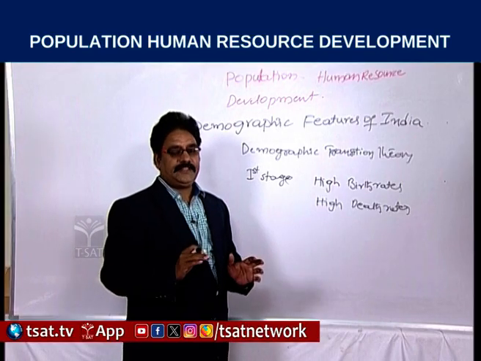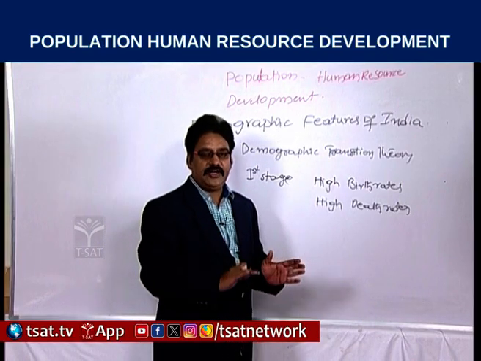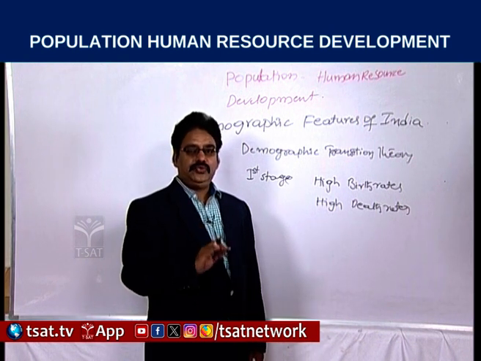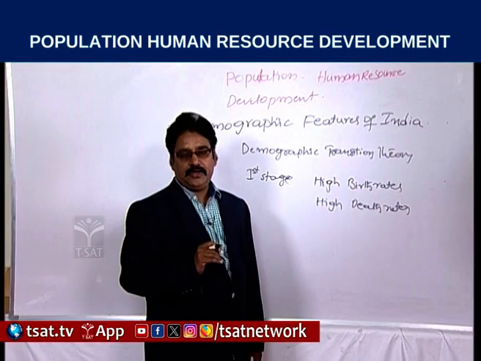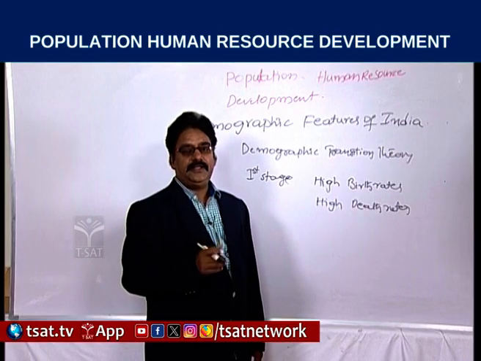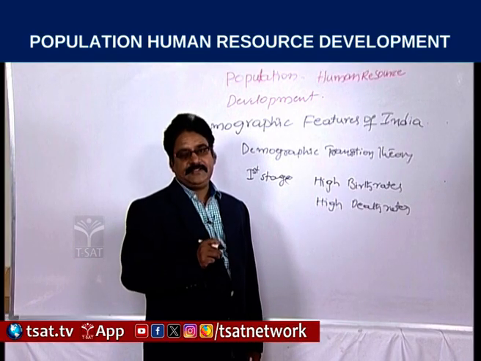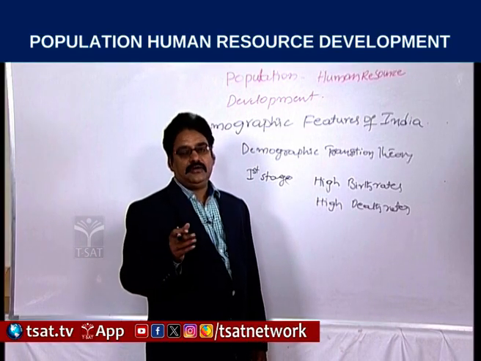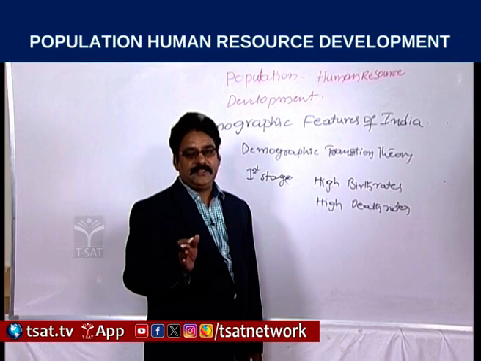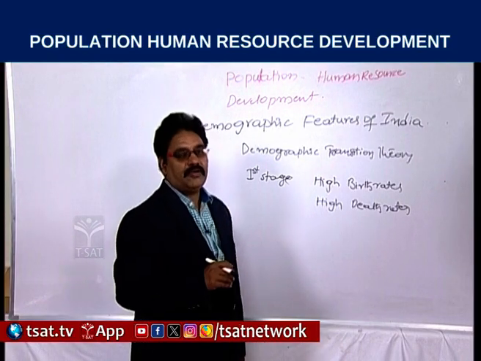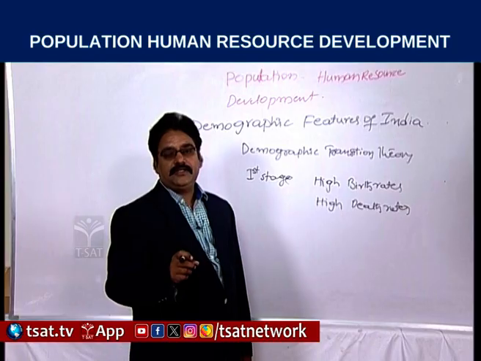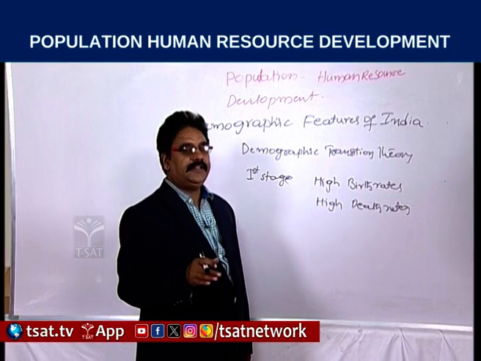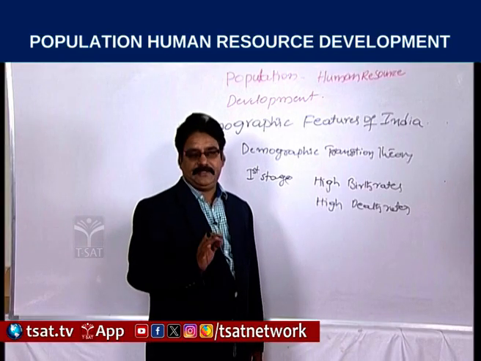In economic progress, the country first starts economic development from underdevelopment to developing. During that process, there is a lack of facilities, a lack of health facilities, hospitals, and environmental problems. During this phase, in that country we observe high death rates. Because of the high death rates, people used to have high birth rates.